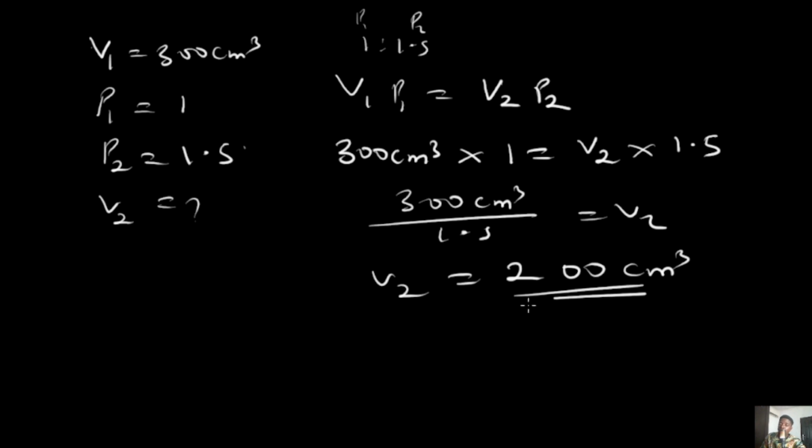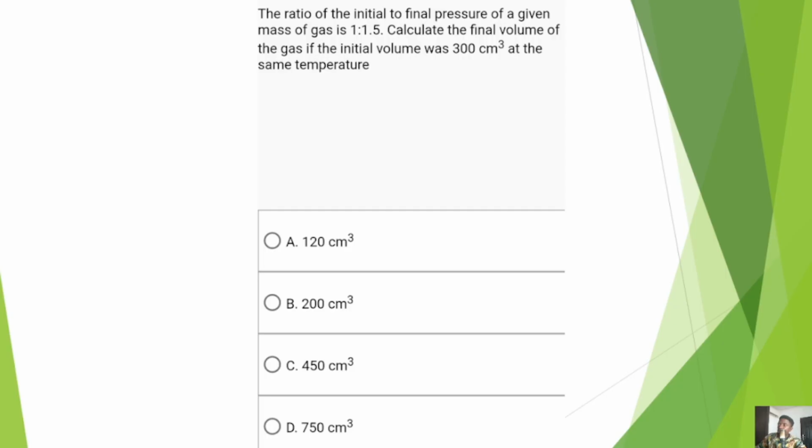One of the things you could use to check if you are correct is that in inverse proportionality, as one of the parameters is increasing, the other one is going to be decreasing. In this case, pressure was increasing, so our volume is definitely going to be less than 300. Looking at the options, option A is 120, 200, 450 and 750. Obviously 750 and 450 are definitely not the answer. The answer can either be 200 or 120 cm cube, and from what we solved, our final answer is 200 cm cube.